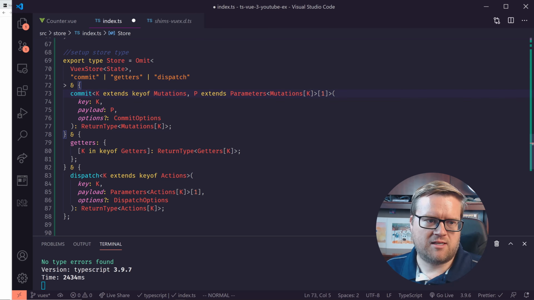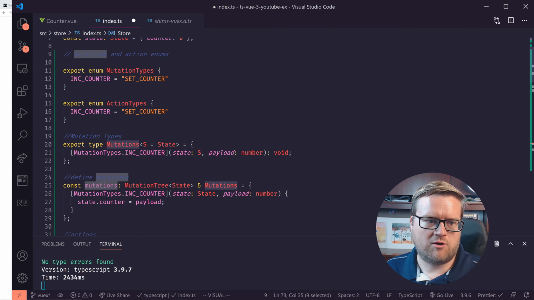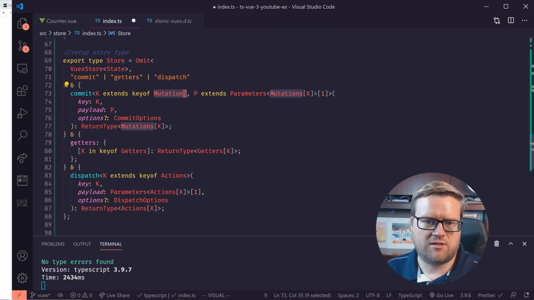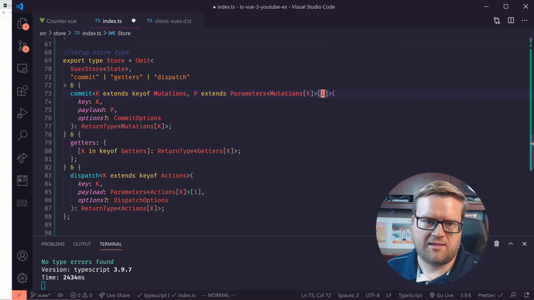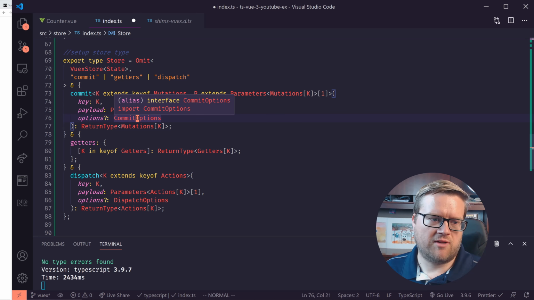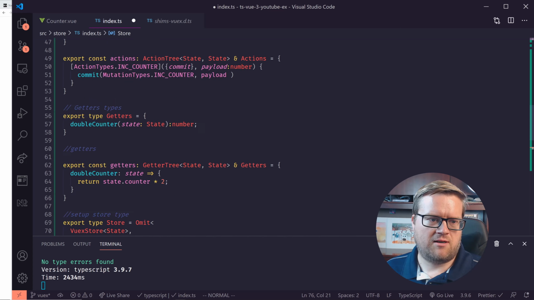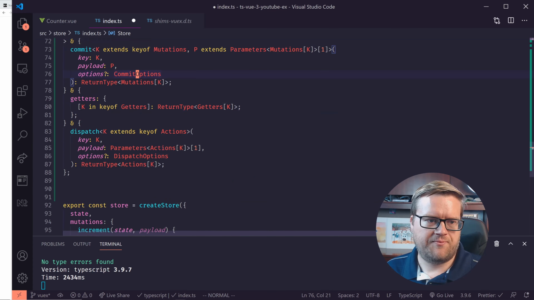Commit is going to be an extension of mutations, which is our own definition that we created. Extends, by the way, is just the parameters of it. This is just a weird TypeScript thing. And once again, we're grabbing the second one. Then it's saying that key is the key. You have the key, you have the payload, which is P. That's the second one here, that's why we're using the second extension. And options, if you want to do that. And commit options is a part of the Vuex store.